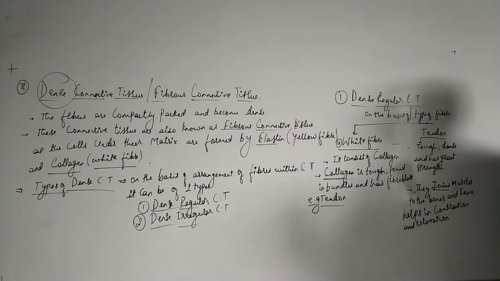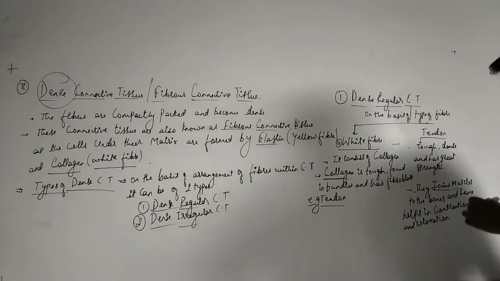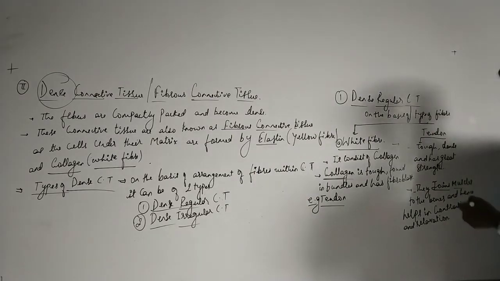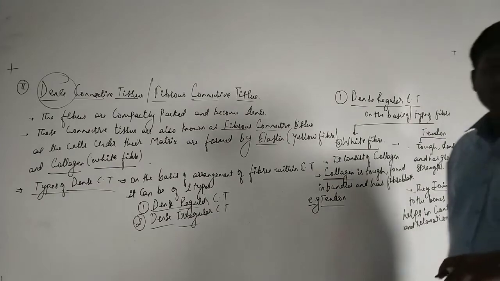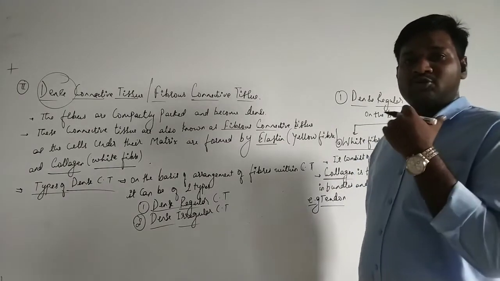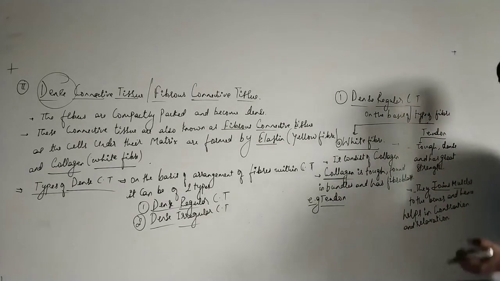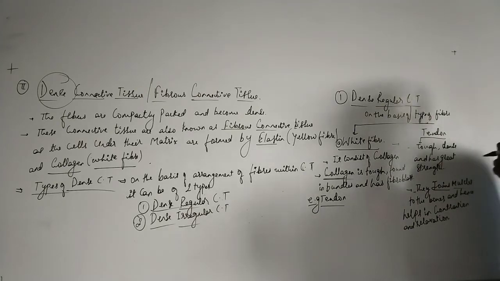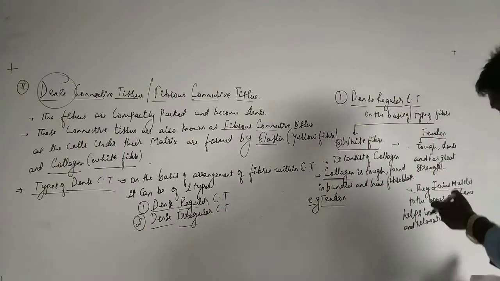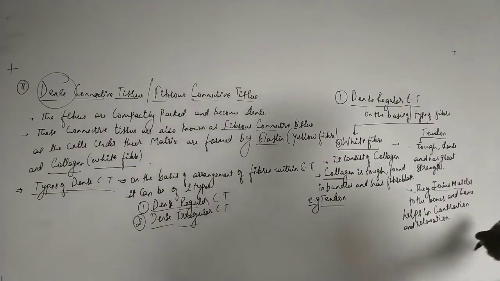Which structures? Muscles are there, but the joining between muscle and bone is with the help of tendons. So they are the intermediate structures which are responsible for showing the contraction and relaxation, and they also provide the strength to the muscles. So that is the basic function of the tendons.